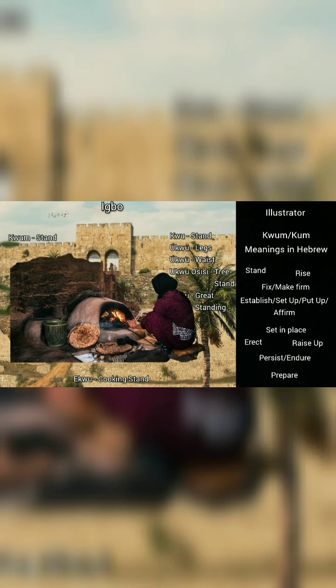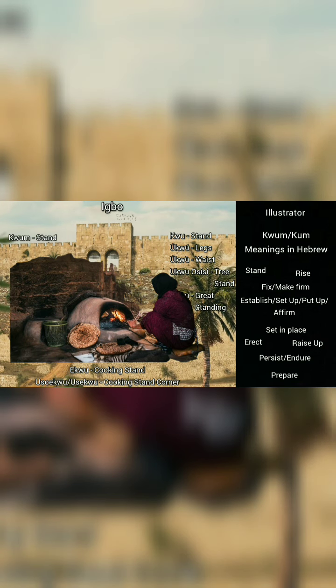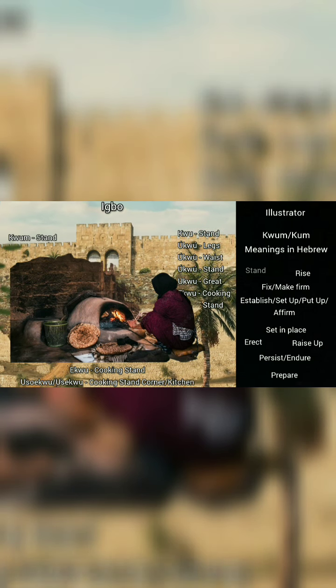Usually in the more modern times, our eku, like your electric cooker or your gas cooker and all that, are eku. Now there's a name that comes out from this word eku, which we call uso eku. Uso eku is actually the corner for the cooking stand. Also actually means corner, okay? The corner for the cooking stand, or the cooking stand corner, which is also known as kitchen.